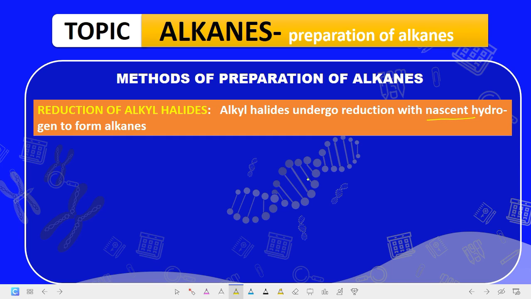Of course, we know hydrogen is usually in the form of H2 paired together. This form of hydrogen is not very reactive. So another concept of freshly prepared hydrogen was postulated, and that is what is called nascent hydrogen, and it consists of individual atoms of hydrogen instead of pairs.